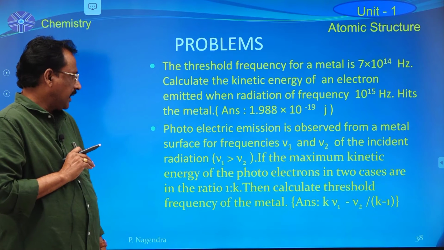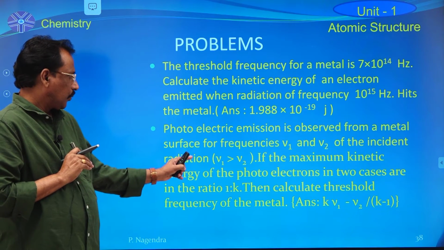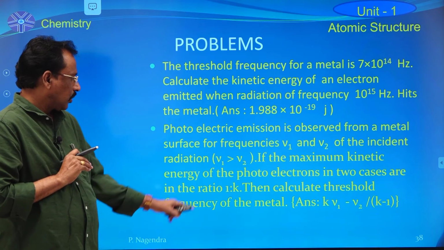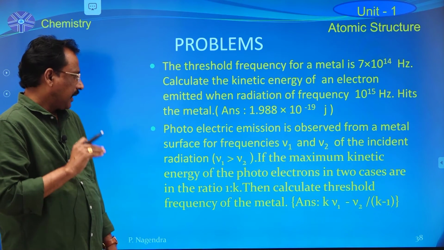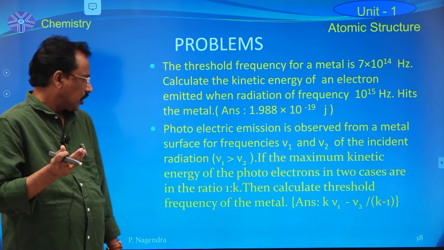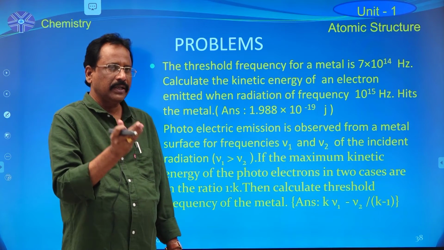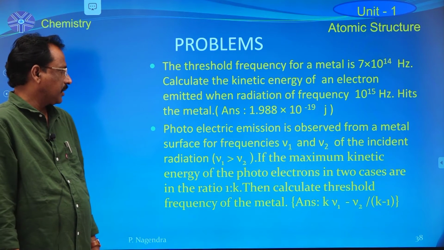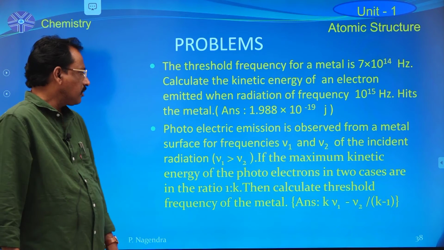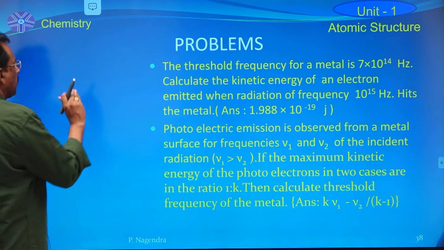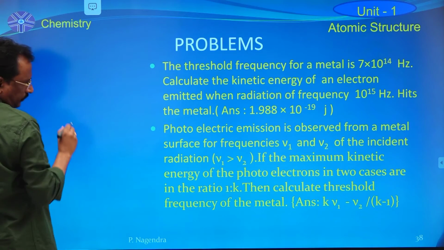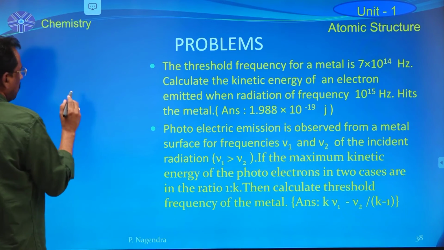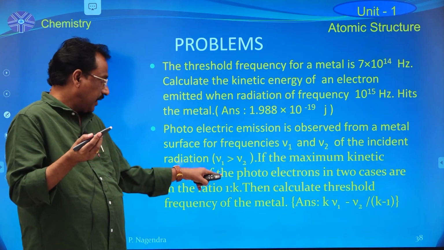If the maximum kinetic energy of the photoelectrons in the two cases are in the ratio 1:k, then calculate the threshold frequency of the given metal by using this information. There is only one metal. The metal is the same. Now calculate the minimum frequency of the metal.